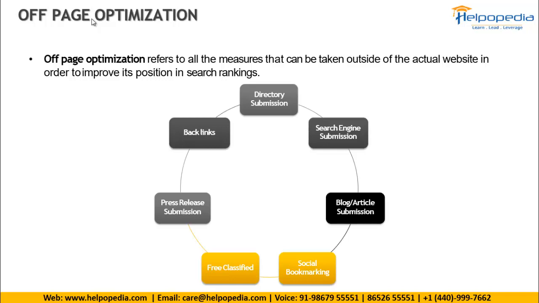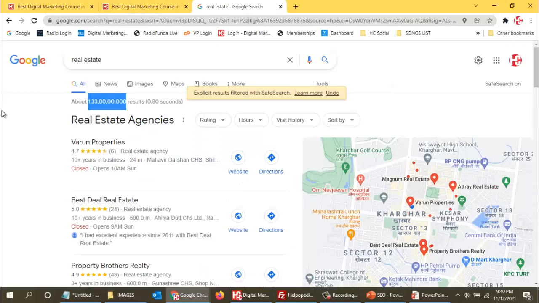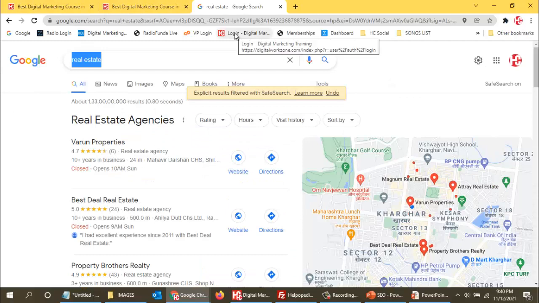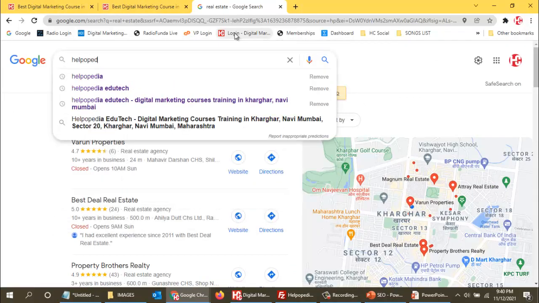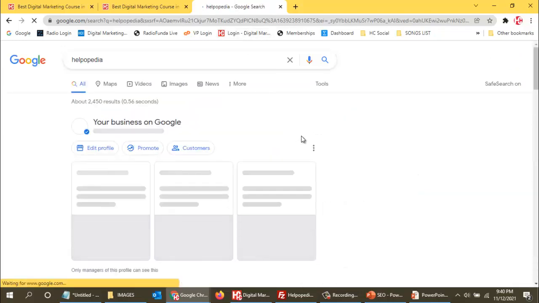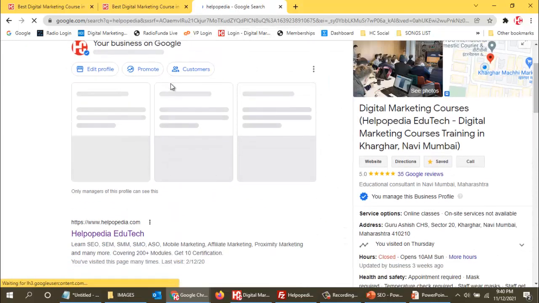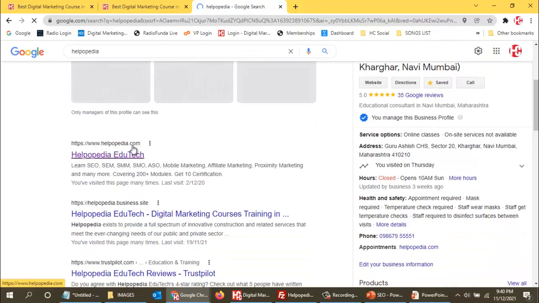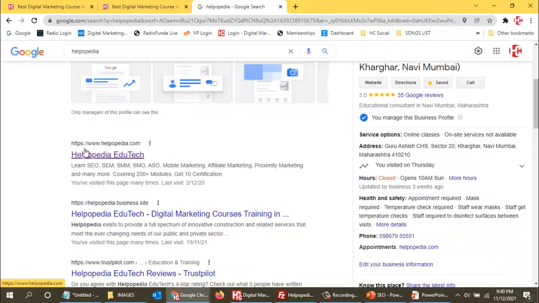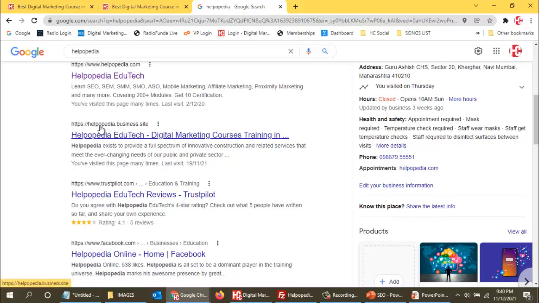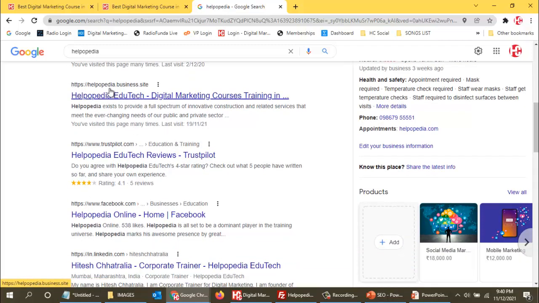If I go to the search engine and search, say, Helpopedia, what happens is my website will come up over here. You can see my website will come up. Okay, that's fine. But I have posted this Helpopedia EduTech content everywhere. So over here you can see this is on another website. It is coming up. Then from Trustpilot also it is coming up. My reviews are coming up from Trustpilot.